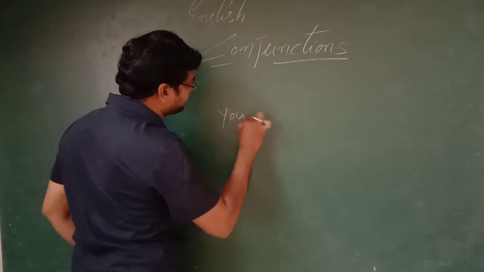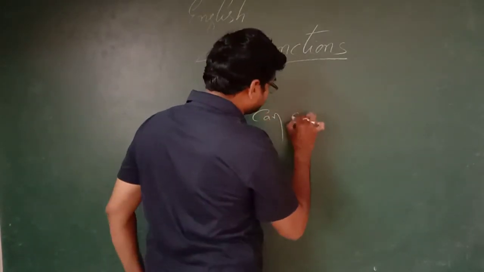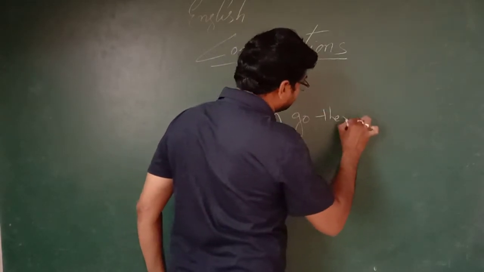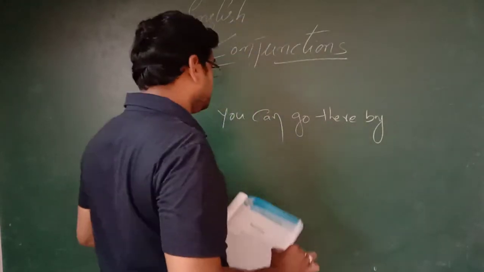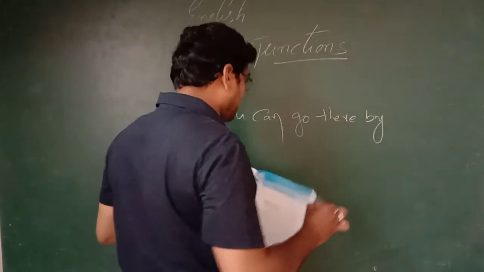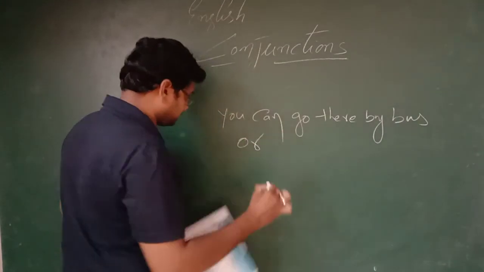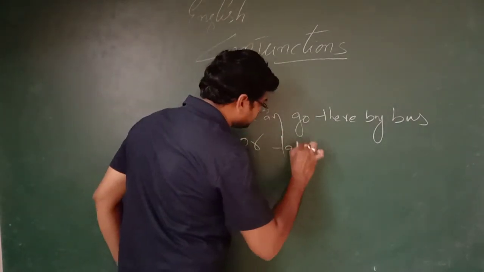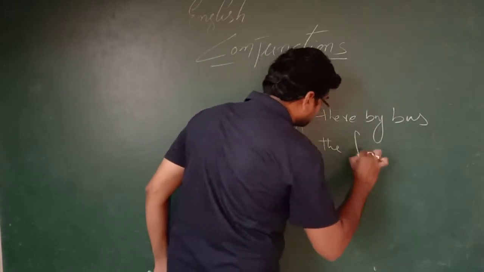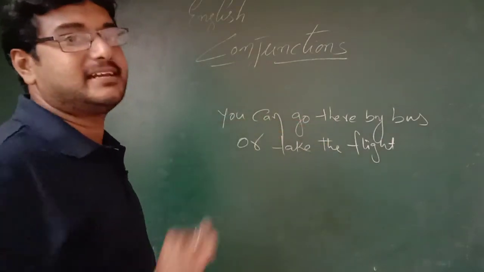You see the next example: you can go there by bus or take the flight. Here in this sentence you see they are grammatically equal.